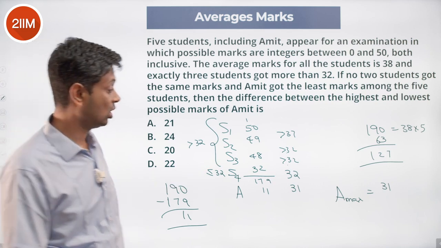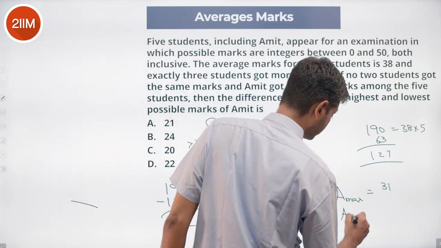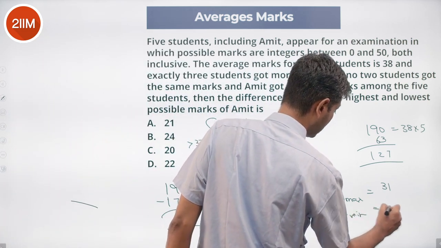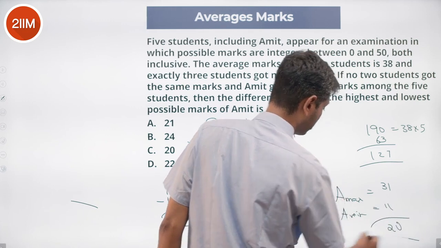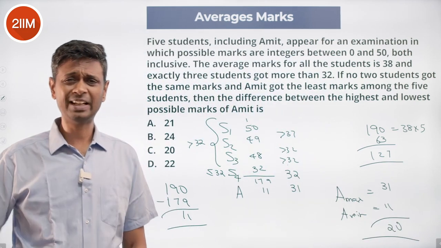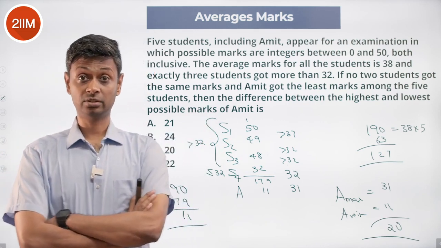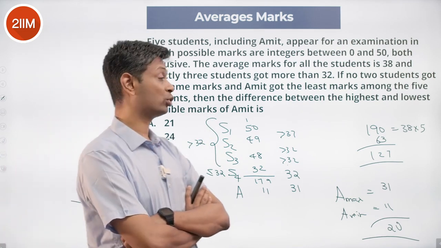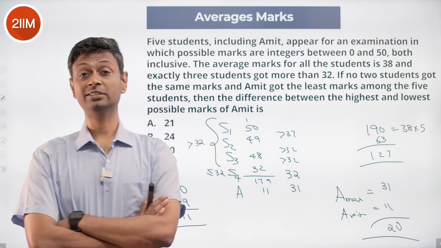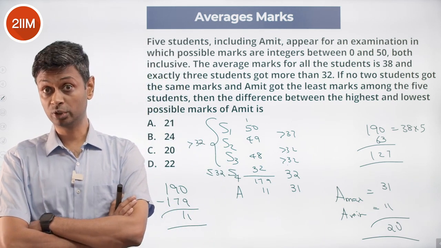That's a possibility. Or Amit minimum equal to 11. The difference between maximum and minimum is 20. Very nice question. Capture all the detail. Keep in mind that average is 38, so sum should be 190. 3 are more than 32. That means the fourth one is less than or equal to 32. It could still be equal to 32.